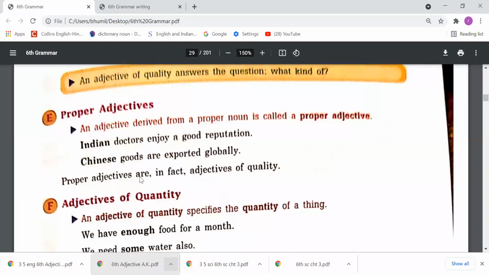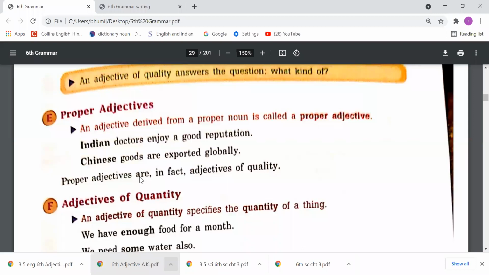Next, proper adjectives. An adjective derived from a proper noun is called a proper adjective. Like Indian doctors enjoy a good reputation. Chinese goods are exported globally. Proper adjectives are in fact adjectives of quality. So sometimes from proper nouns which are related to geographical areas, we make the adjectives. Those adjectives are called proper adjectives, right?